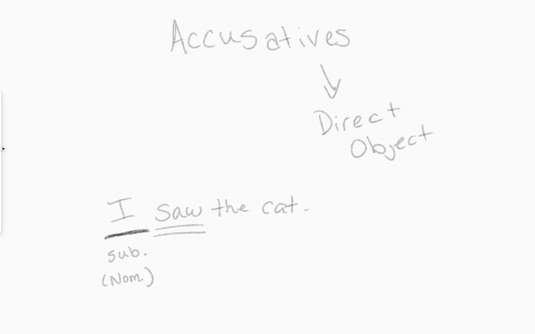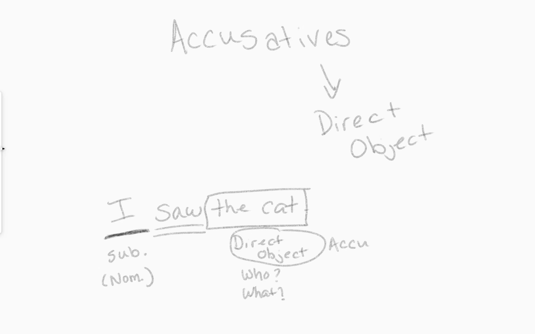But what did I see? Well, I saw the cat. This is my direct object. It answers the question who or what after a verb. I saw what? A cat. And when we talk about this direct object, we just use the term accusative. So I'm using the terms in the same manner. My direct object is the accusative.